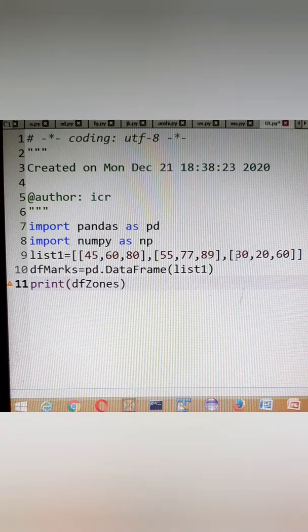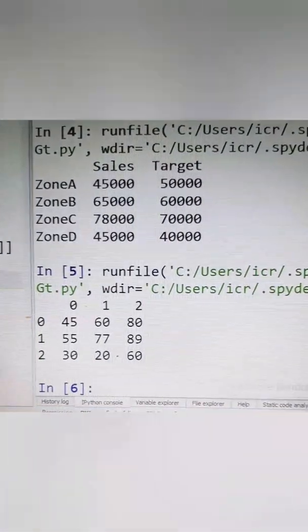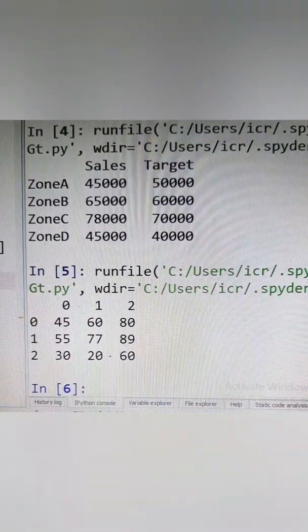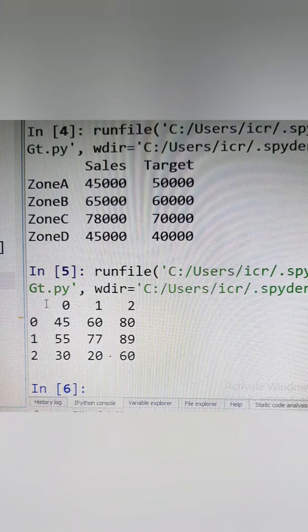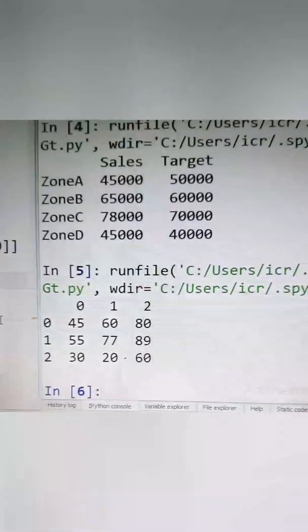And then I'm going to print my data frame df marks. So here we have got the output. Since there is no labeling on the top of the list, 0, 1, 2 will be the headings, and even 0, 1, 2 will be the index numbers for those.